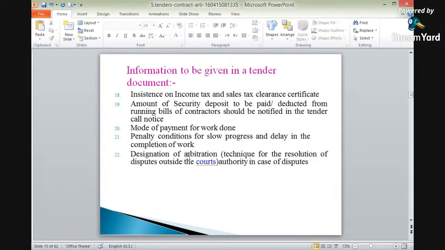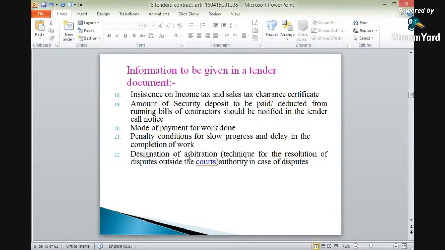Again, in tender documents, the 18th point is insistence on income tax and sales tax clearance certificates. Insistence means it is compulsory. Compulsory for income tax and sales tax clearance certificates. So in tender documents, these certificates are also important. Income tax certificate is also important, and sales tax, it is to be attached.